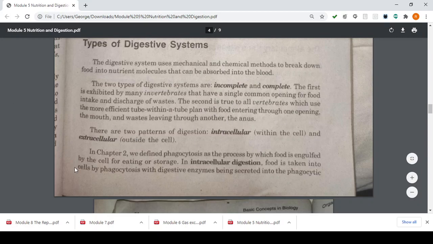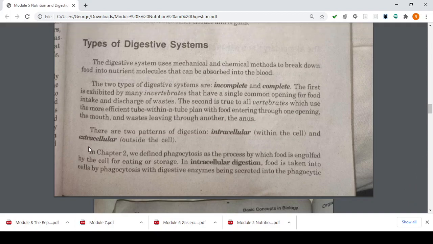So, there are two patterns of digestion. Your intracellular, magambal ka, intra, letter I, kids, within the cell. And extra naman, kids, meaning, sa sagwa naman.